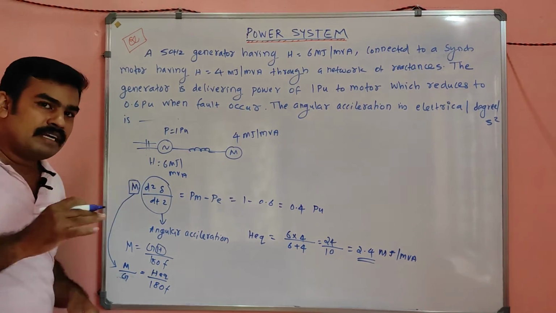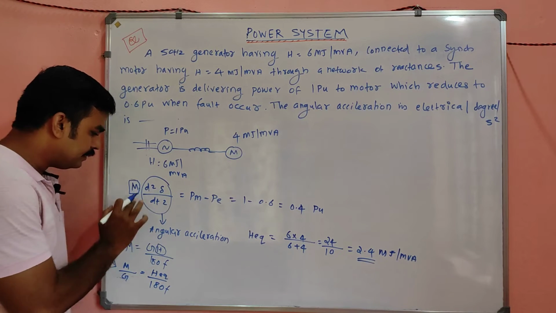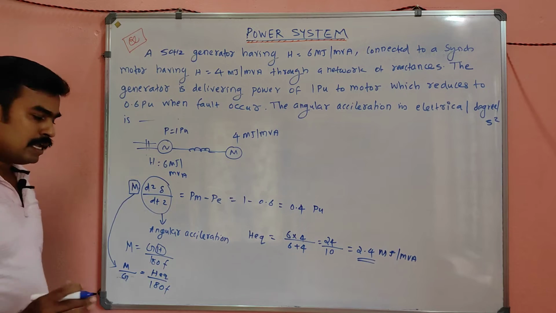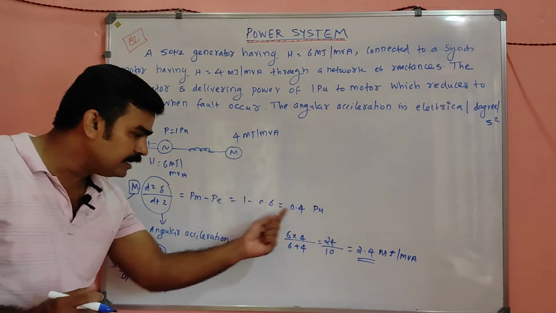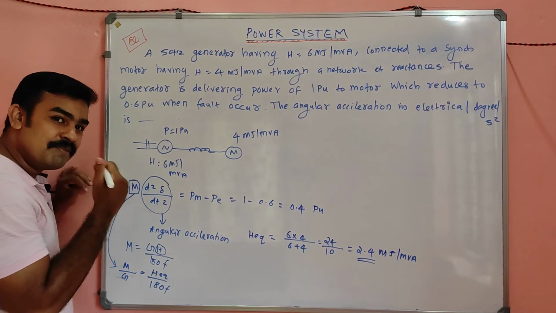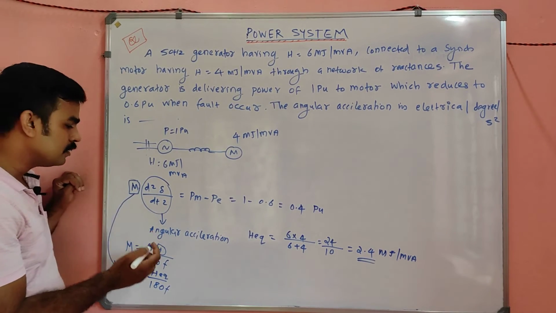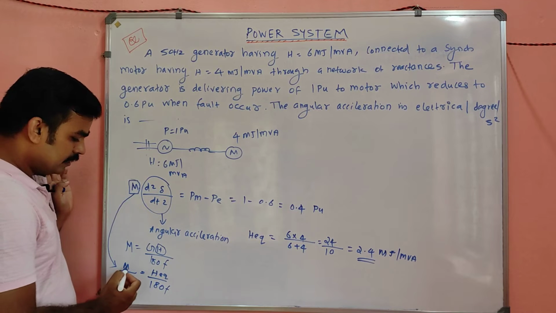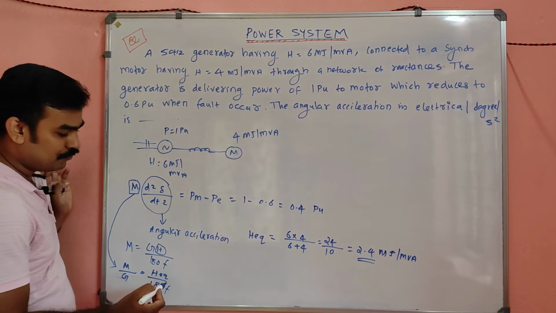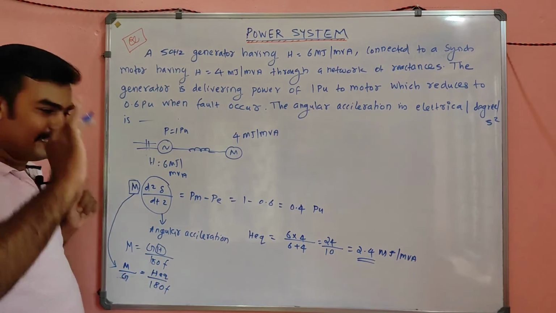If they are not given in per unit, you can directly take M equal to GH divided by 180 into F. If they are given in per unit quantity, I already mentioned in my note, no worry. This M is nothing but, my dear, not GH divided by 180F, but H divided by 180F.